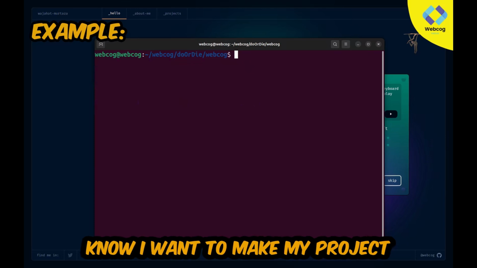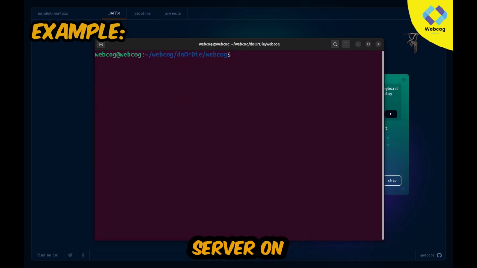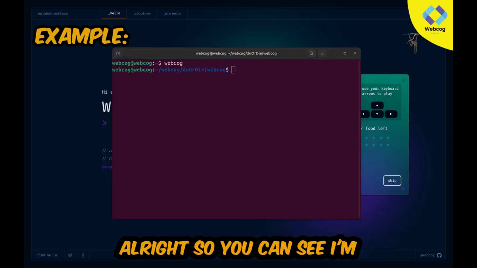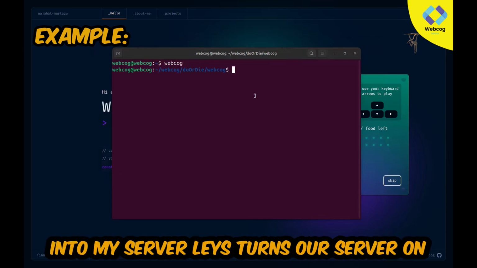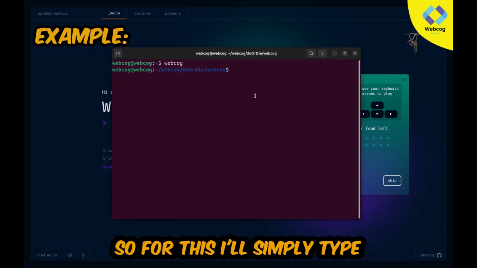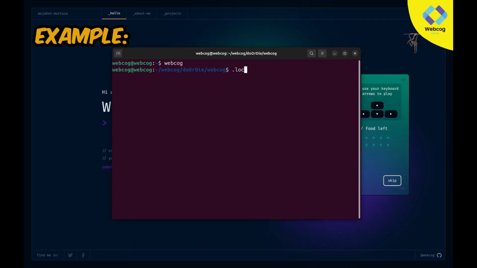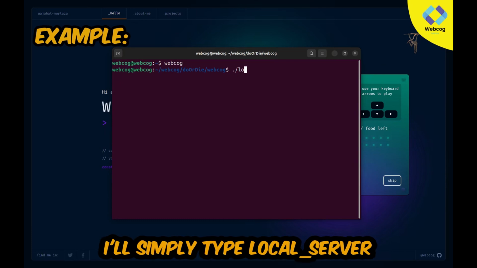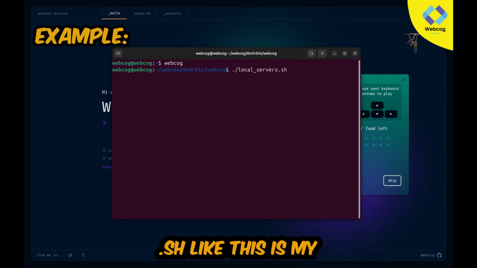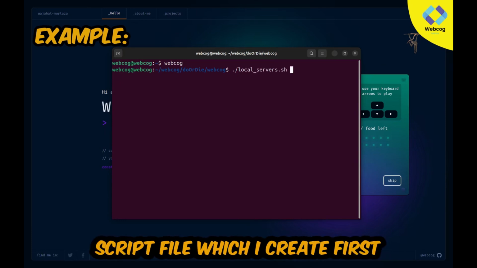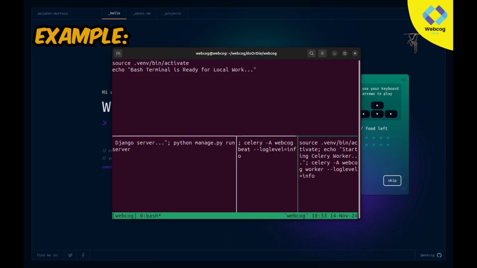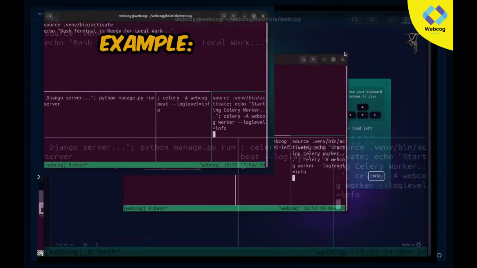Now I want to turn my project server on. Alright, so you can see I am in my server. Let's turn our servers on. For this I will simply type localservers.sh. This is my shell script file which I created first. When I hit enter, you will see it automatically turns on all my servers.